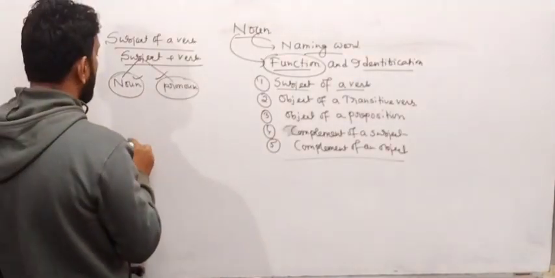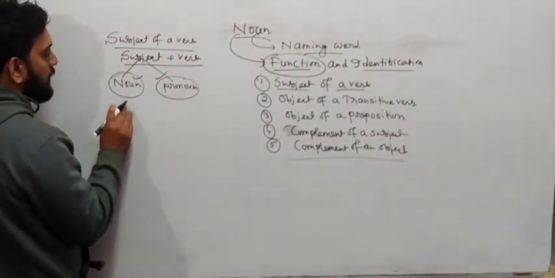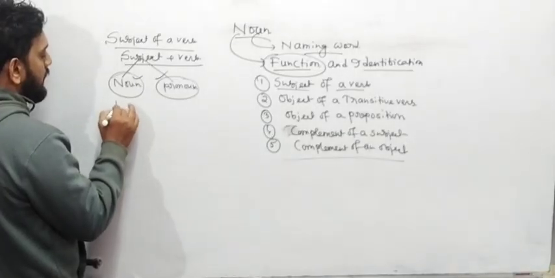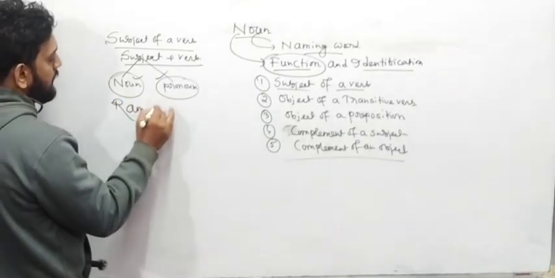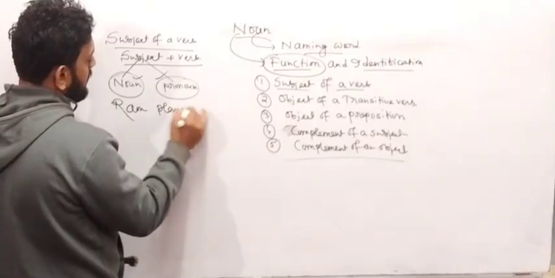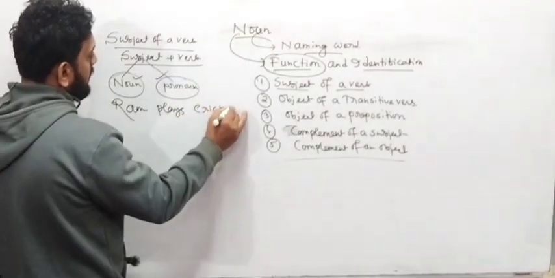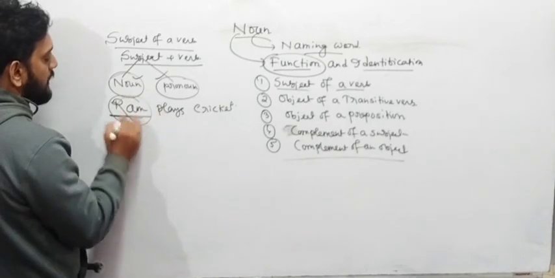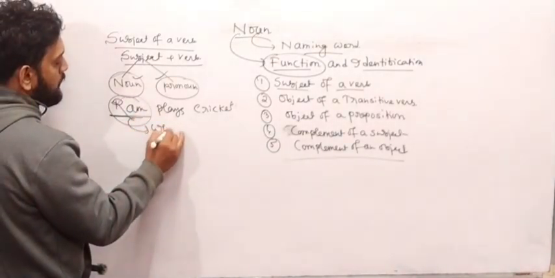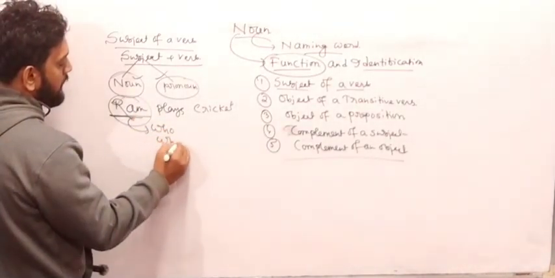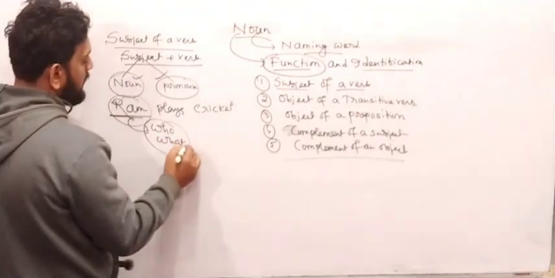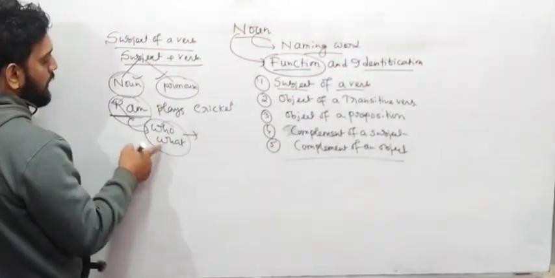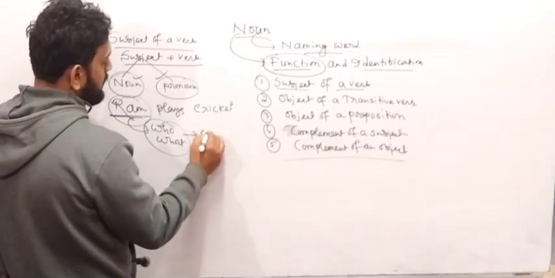So how can we define it? Let's say I should write down: Ram plays cricket. Now how can you define subject in this sentence? Who plays cricket? By using the question words, WH words, who and what, you can easily find out the subject of a sentence.